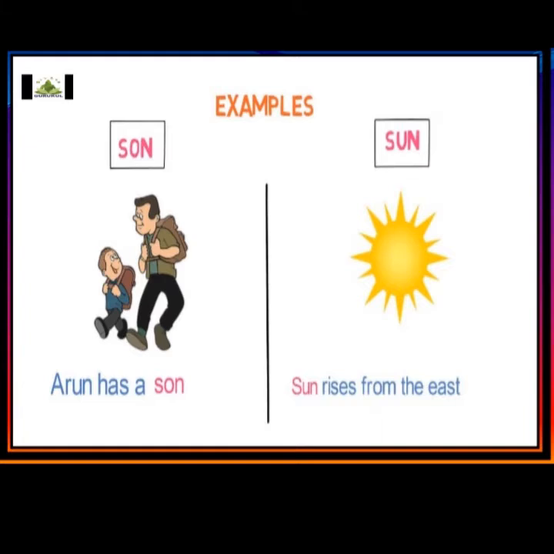Son means, children, a boy or a man in relation to his parents. Let us see a sentence example: Arun has a son. Now look at the other word, children: sun. It refers to the star around which the earth revolves, isn't it? Let's see a sentence example of the sun: The sun rises from the east. So students, you have noticed that the sounds and pronunciations are the same in both words, but the spellings and meanings are different.